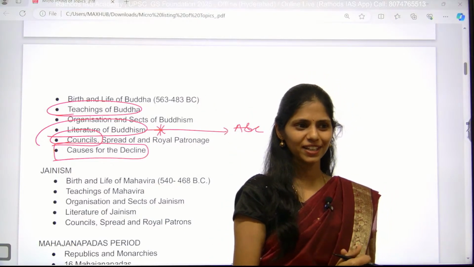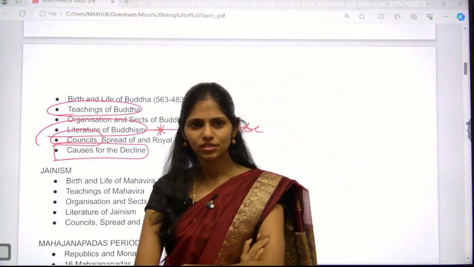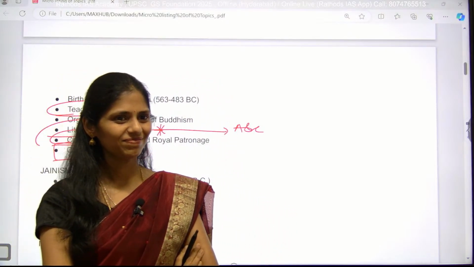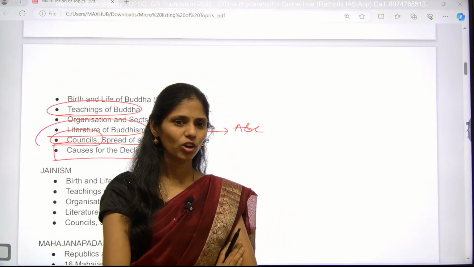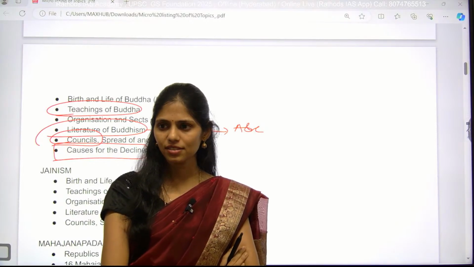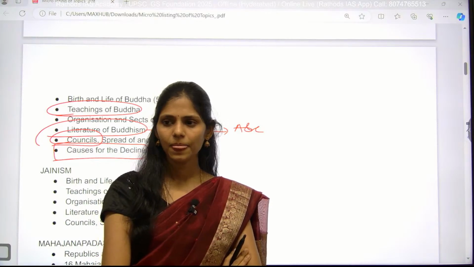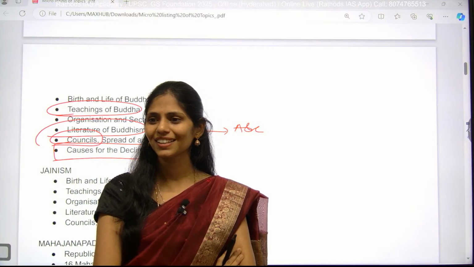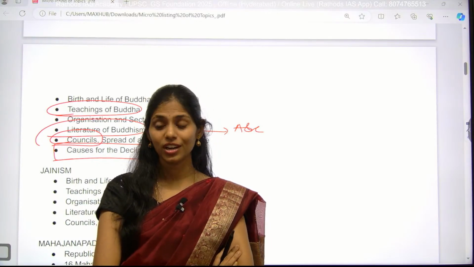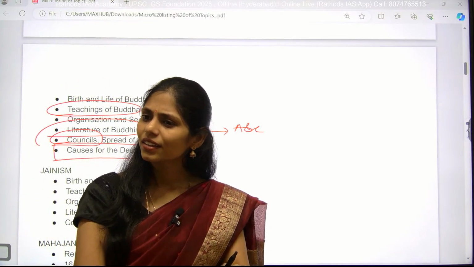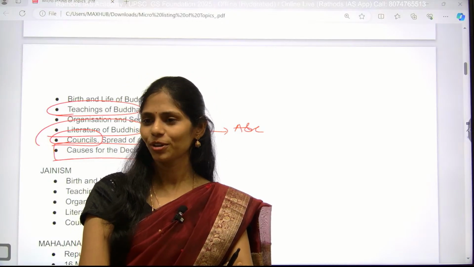Already we have Hinduism, right? But what led to the evolution of Buddhism and Jainism? Any idea? What are the reasons? Anyone? Come on, you prepared, tell me. What are the reasons for the evolution or rise of Buddhism and Jainism? Telugu chep, come on.